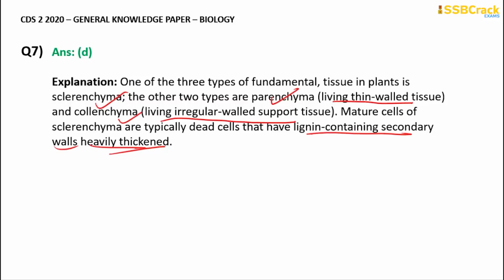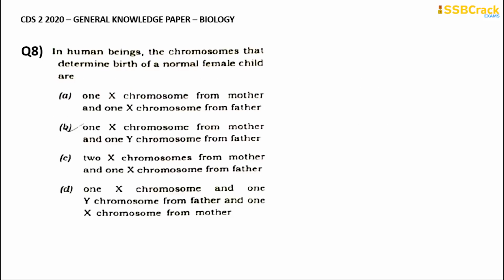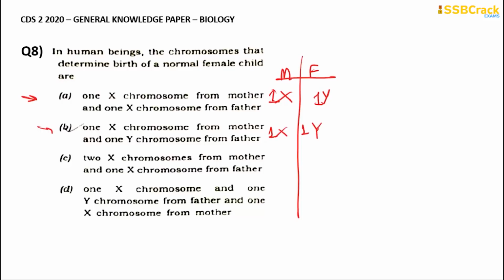Okay, going through with the next question: in human beings, the chromosomes that determine the birth of a normal female child are what? Is it option A, one X chromosome from mother and one X chromosome from father? Option B says one X chromosome from mother and one Y chromosome from father. I'm writing a table so that we will understand. So the first one is both X chromosomes, the second one is one X and one Y.